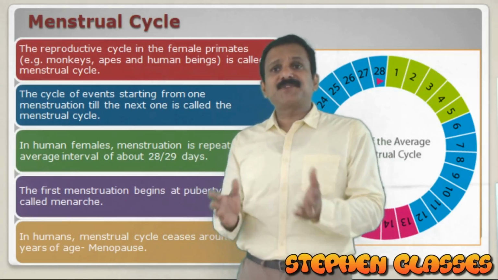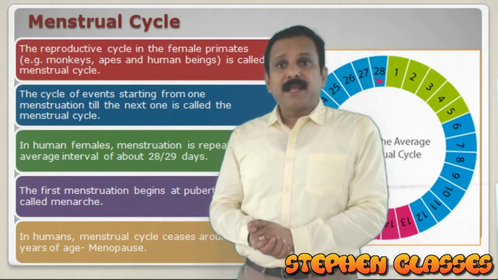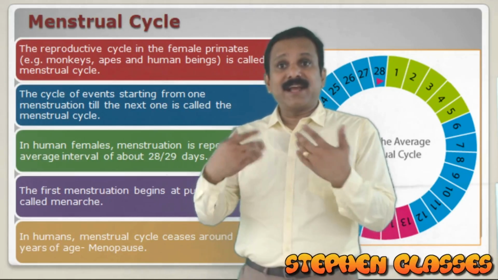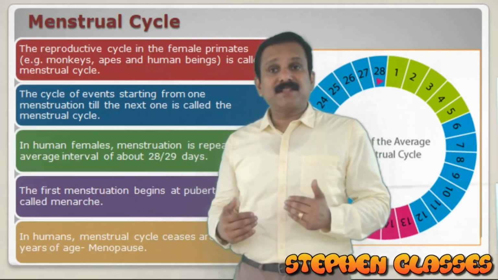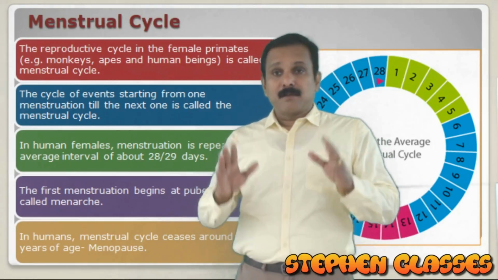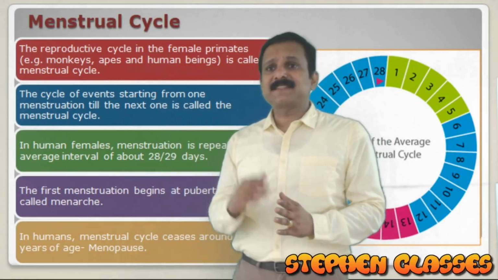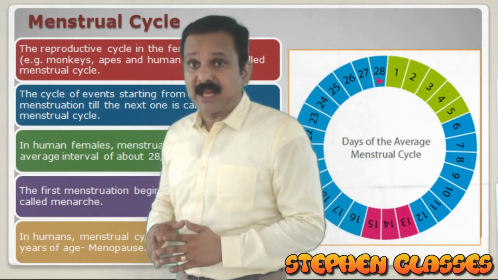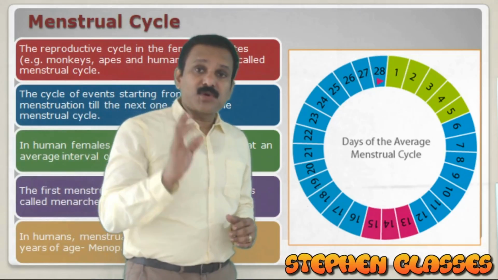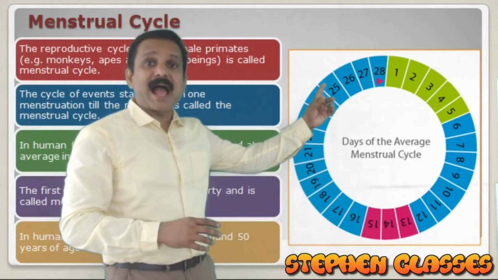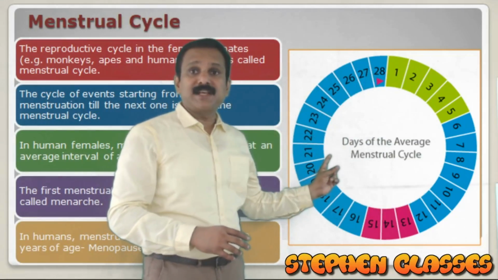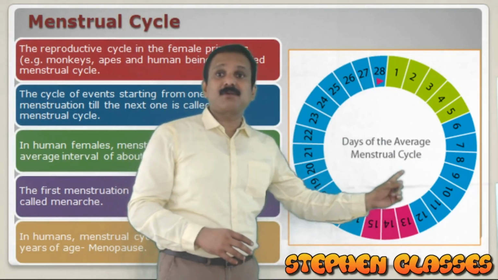And what do you mean by this menstrual cycle? Menstrual cycle is the sequence of events beginning from one menstruation to the next. All the sequence of events beginning from one menstruation to the beginning of the next is called menstrual cycle, and it happens in a cyclic manner. In human females, the menstruation is repeated at an average interval of 28 days. So the menstrual cycle has an average of 28 days. You can see the representation here. These are the days of an average menstrual cycle.